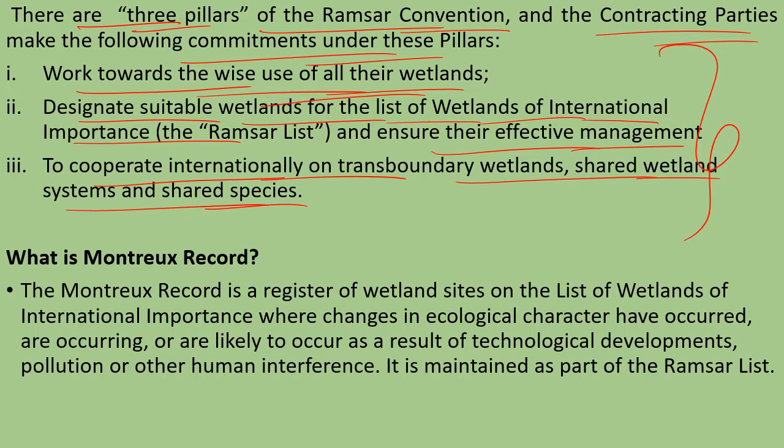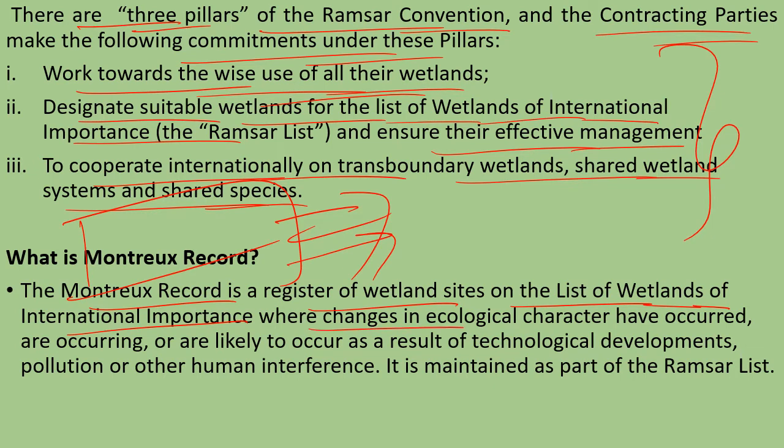There is one more term which is related to the Ramsar Convention, in fact, which is related to the wetland ecosystem. This is the Montreux record. This Montreux record is a register of wetland sites on the list of wetlands of international importance. It denotes, जैसे कोई wetland हमने इस register में लिखी है, इस Montreux record में लिखा है, उसका मतलब ये होता है हमने क्यों लिखी है, क्योंकि there the changes in ecological character of that wetland have occurred, जो ऑलरेडी ऑकर हो गई है या आर ऑकरिंग, जो प्रेजेंटली ऑकर हो रही है, और आर लाइकली टू ऑकर as a result of technological developments, pollution, or other human interference.